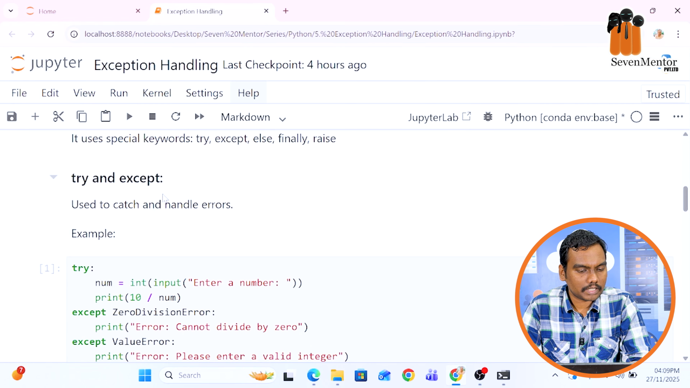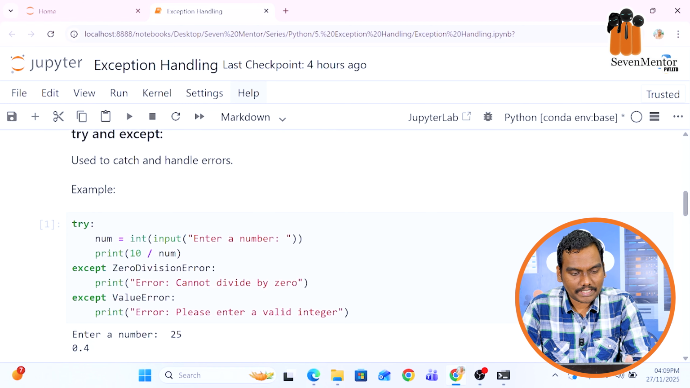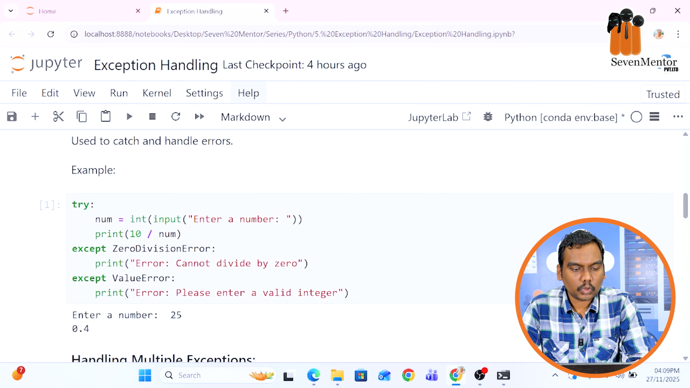So the first concept is try and except. Try and except is primarily used to catch and handle errors. Let's discuss it with an example. Whatever code you think might throw an error, we will write under the try block. So let's consider this code: num equal to int(input("Enter a number")). Here we are taking input from the user. We know that the default data type for the input function is a string, so we are using typecasting to convert that into an integer, and we are printing 10 divided by that number. So the output will be the division of 10 by that number.